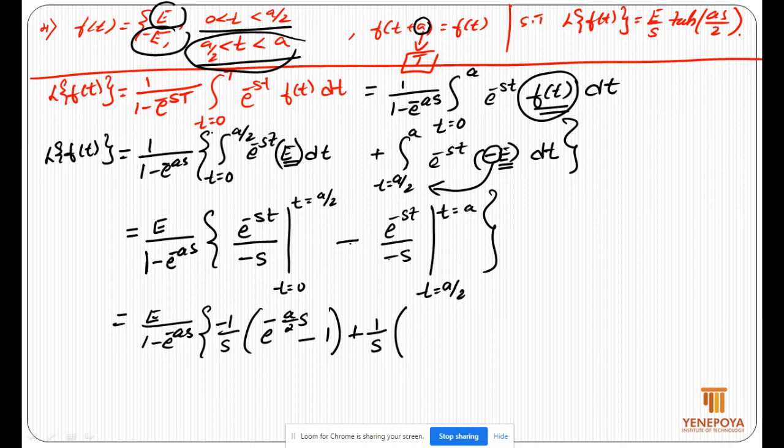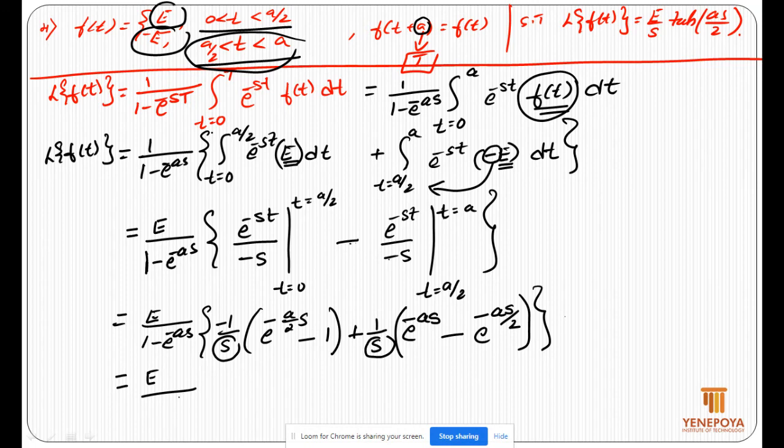Let's substitute the upper limit, that is a. So you will get e power minus s into a, or e power minus as. Lower limit, e power minus s into a by 2 or e power minus as by 2. That is e by s, s is common, you can take out, and 1 minus e power minus as, and minus into minus, this becomes plus.